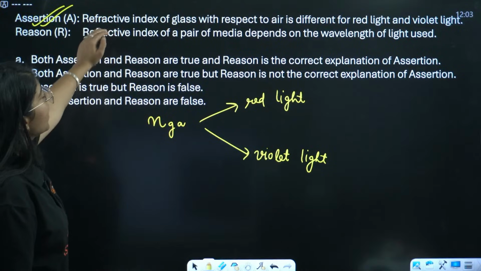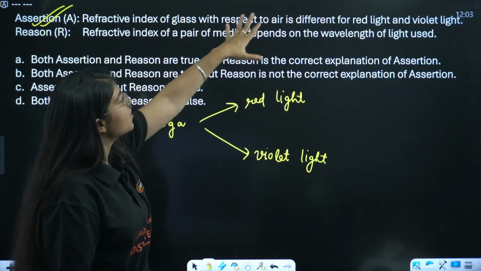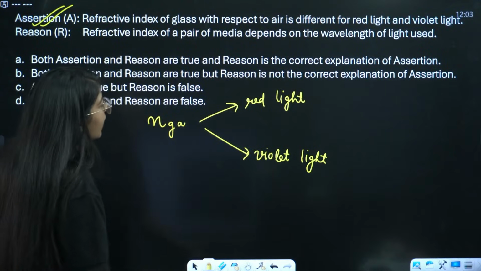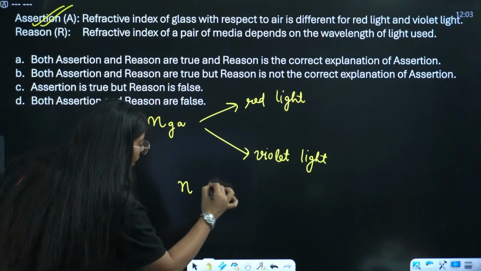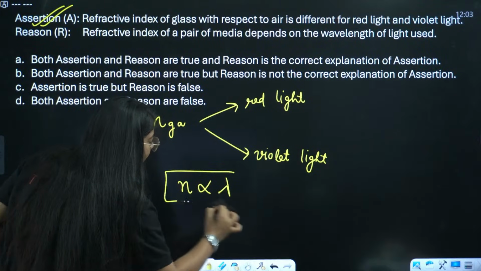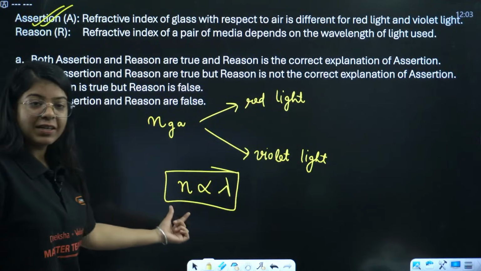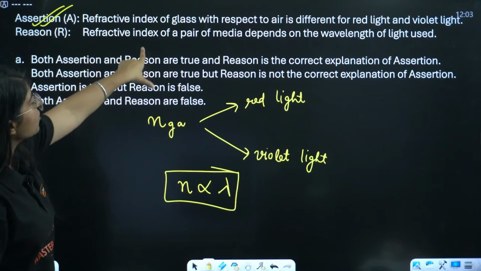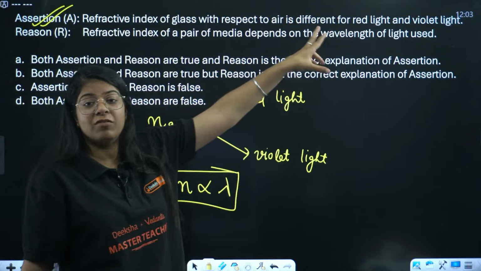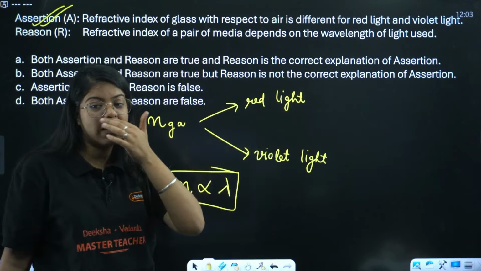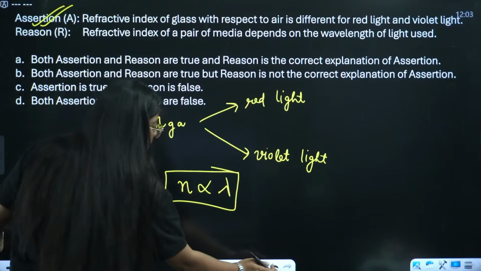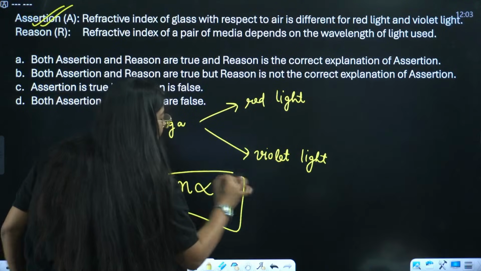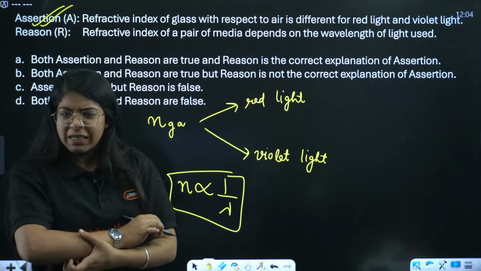Just remember the refractive index of glass with respect to air. The refractive index does depend on the wavelength of light used. So the refractive index of a pair of media depends on the wavelength of light used. That is correct. It is actually inversely proportional to lambda. Lambda is wavelength. You have studied that, right?